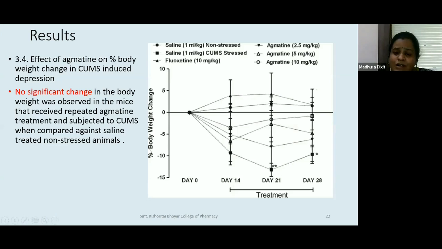Now this is important. Why? Because many antidepressants are known to cause body weight gain. Antidepressants, antipsychotics. So for obvious reasons, depressed patients, schizophrenic patients would not want to take these drugs, because if they take these drugs, they would become obese or their weight would be increasing. So our drug of investigation here, agmatine, has an additional advantage that it is not even causing body weight changes. So I take it for depression, stress induced depression, but even after doing that, it will not cause a body weight change. So I will like that drug because it is not changing my appearance.